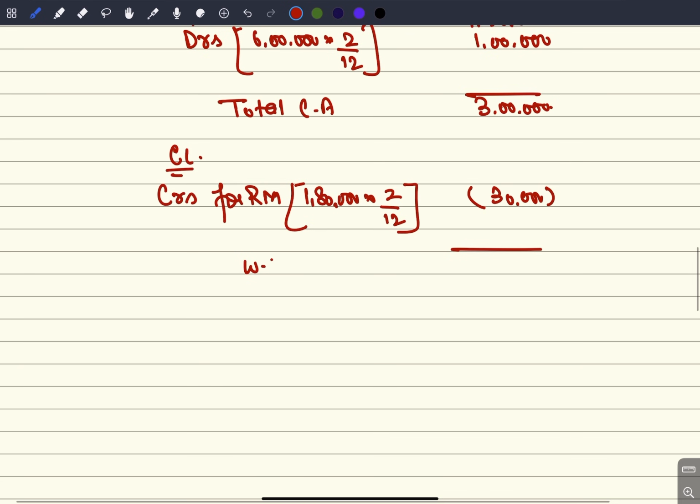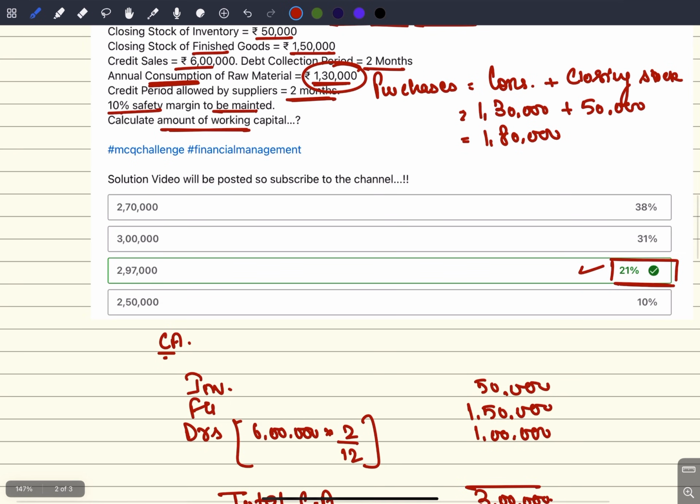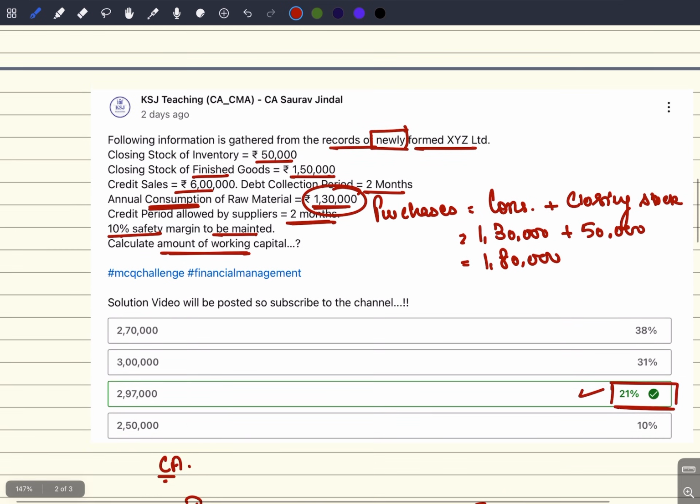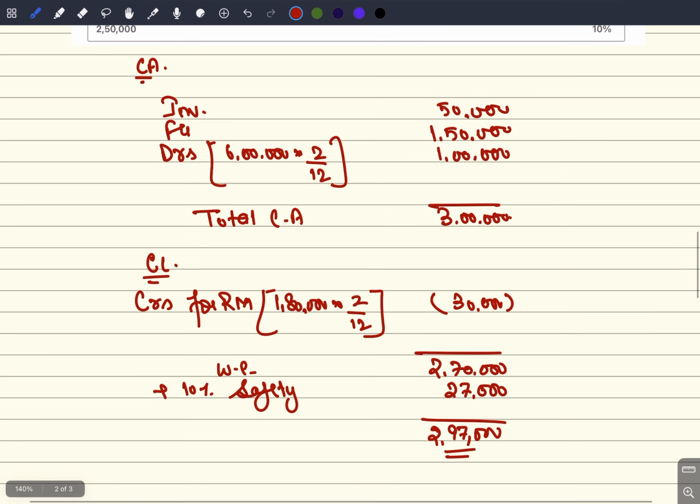Your working capital now will be 2,70,000 plus 10% safety margin, 27,000. So the correct answer is 2,97,000. Only 21% got it right. That is 2,97,000. Correct. This is the solution for your one MCQ.